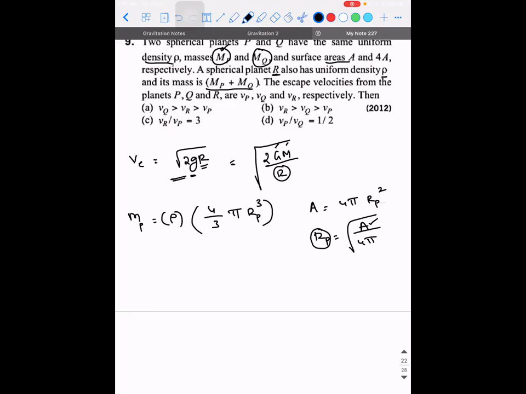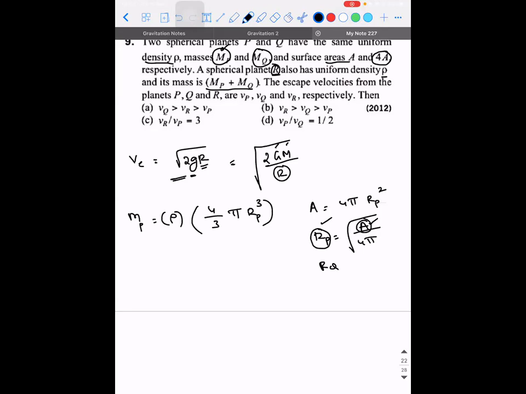Sir, I didn't understand, sir. What? No, what I'm saying is, if you write rp in terms of A, I'm sure rq will also come in terms of A because you have a 4a. But I have another important question. If I use the same kind of approach, will I be able to solve the problem using R? Because with respect to R, what have they given? They have given only density and mass of the planet. They have spoken nothing about the area.